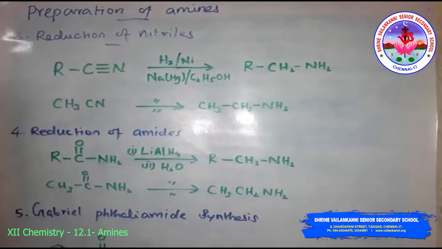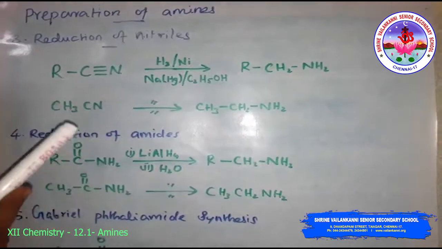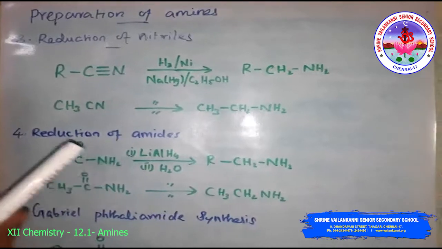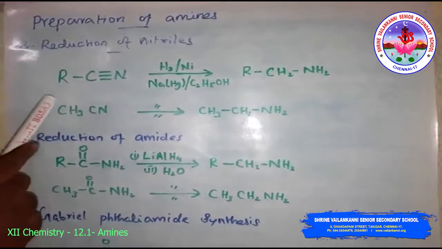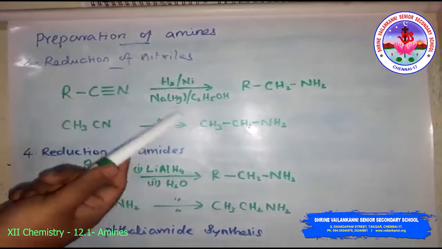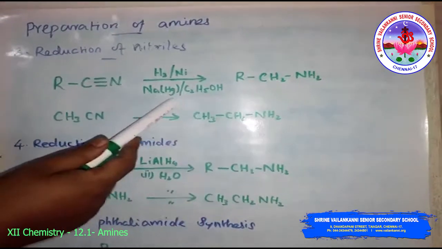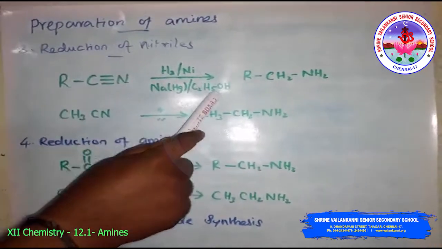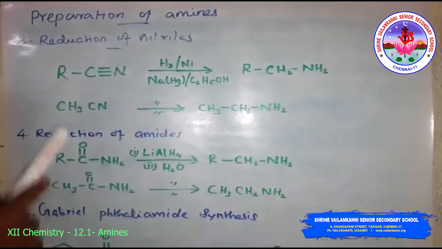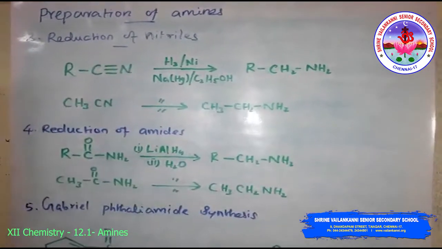This reaction is used for the ascent of the amine series, that is, for preparation of amines containing one carbon atom more than the starting amine. Look at this, nitriles in the presence of hydrogen and nickel or palladium, or sodium amalgam and alcohol, form the primary amine. This is an example reaction: acetonitrile gives ethylamine, the primary amine.